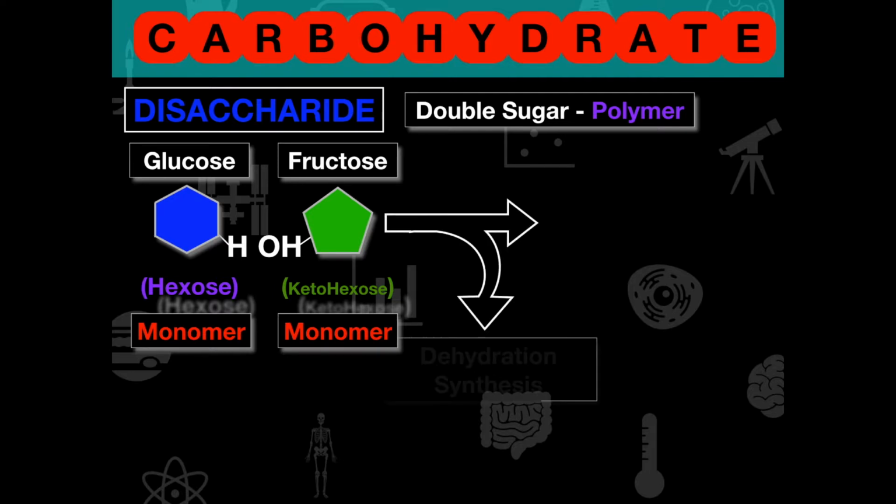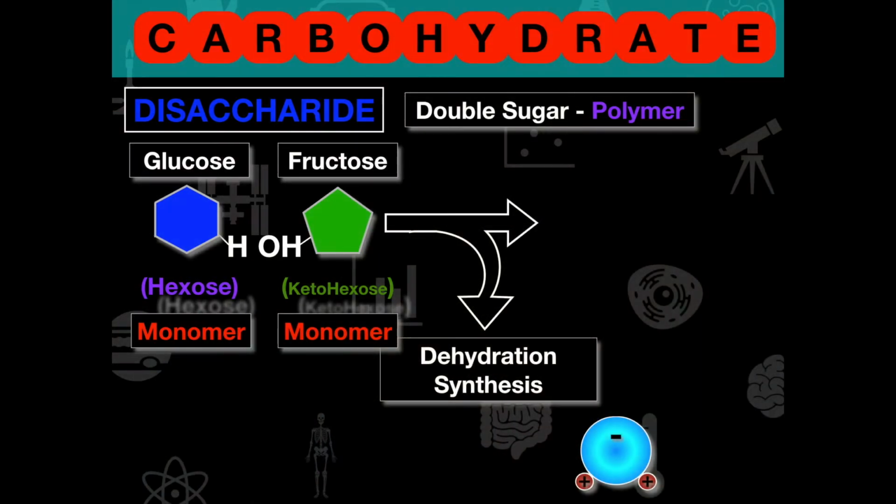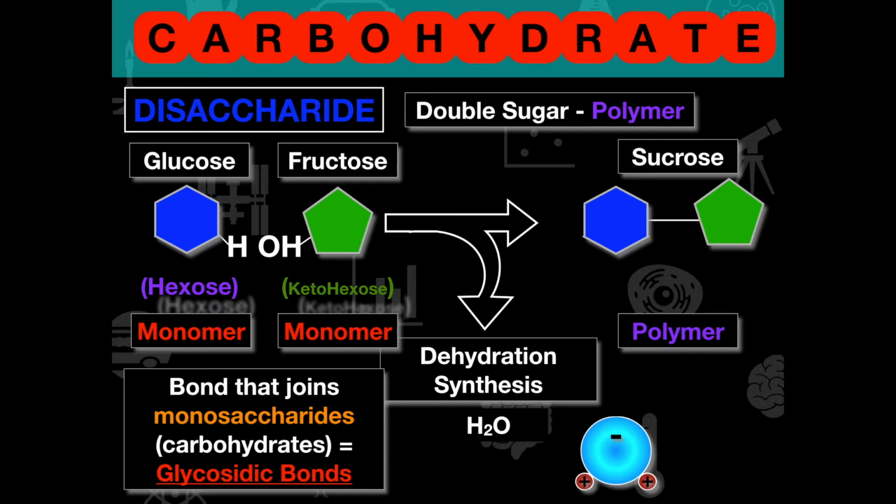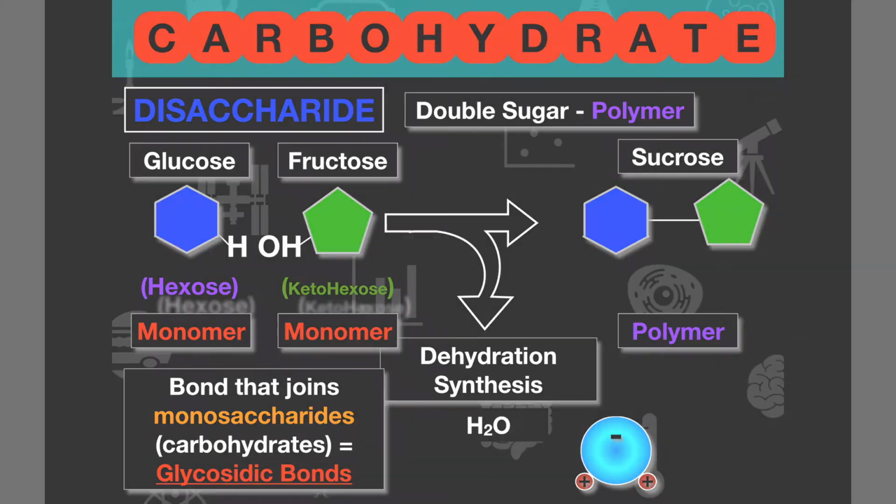So if we take glucose and fructose and put them together, remember we go through dehydration synthesis, we remove a water. What we're going to get is sucrose. And sucrose is a disaccharide that we put together between a fructose and a glucose molecule. So we're taking 2 monomers, our glucose and our fructose, and we're creating a polymer, the disaccharide sucrose. Just as a frame of reference, if you see this word, a bond that joins monosaccharides together, or carbohydrates together, is what we call a glycosidic bond.